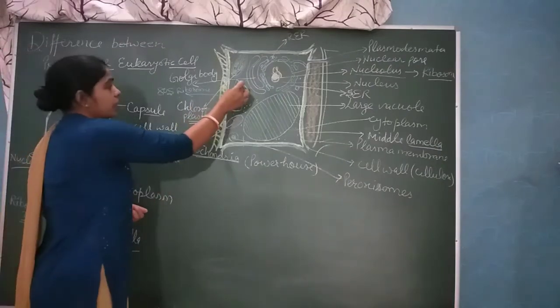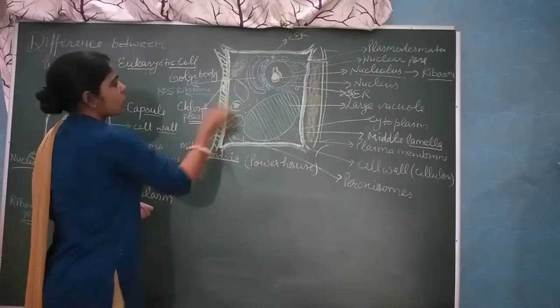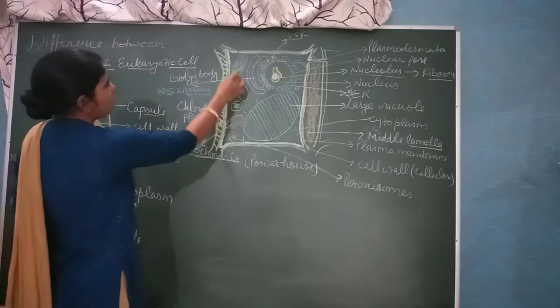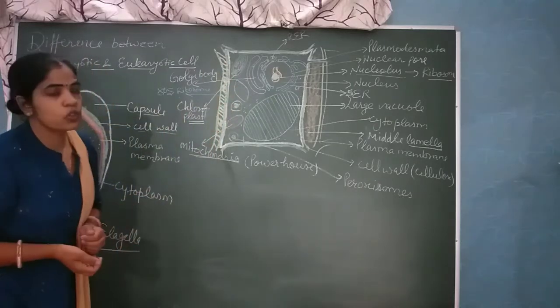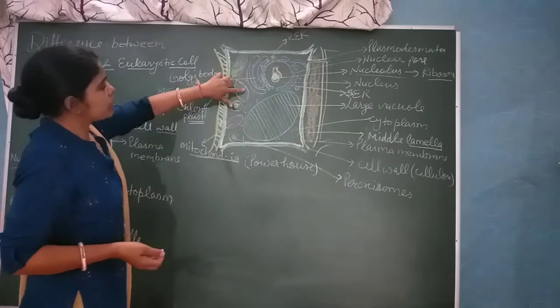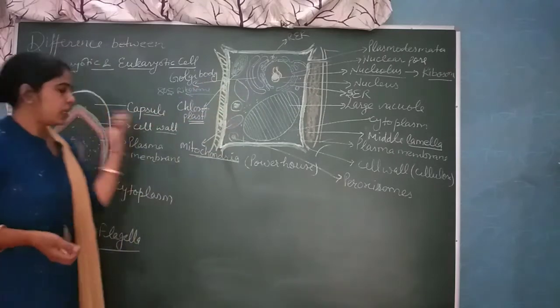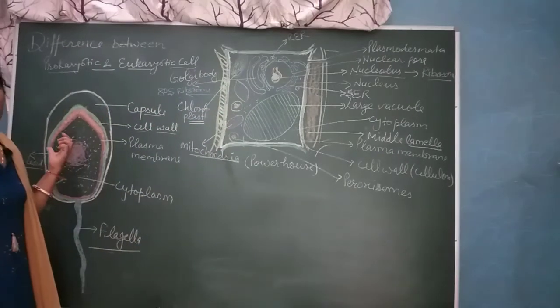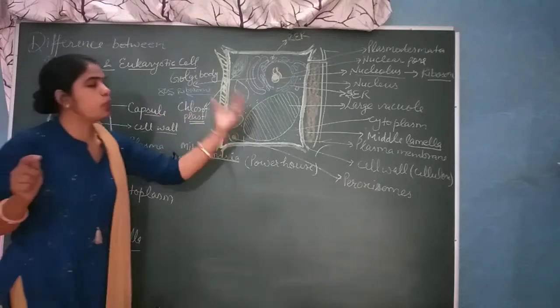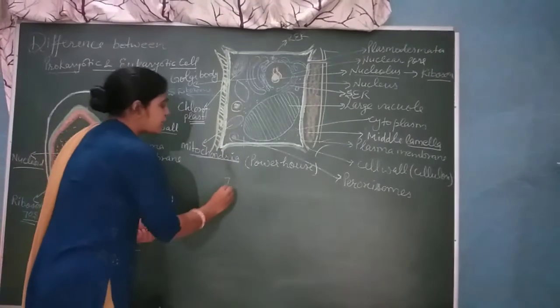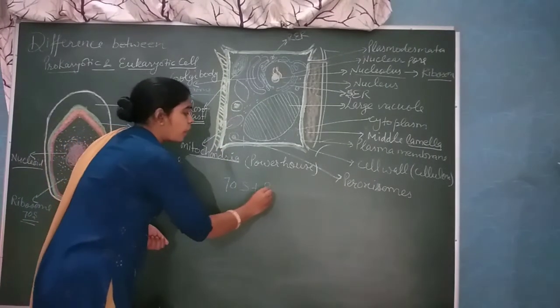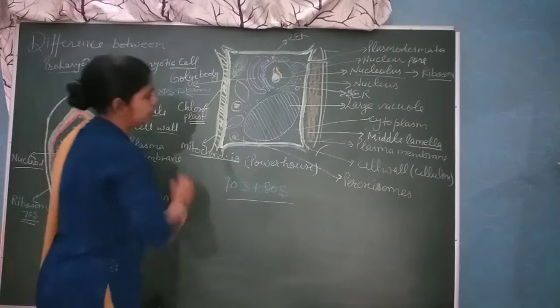Some organelles like mitochondria and chloroplast also contain ribosomes, and they have the 70S type of ribosomes. So we can say that in prokaryotes only 70S type of ribosome is there, but in eukaryotes both 70S as well as 80S type of ribosomes are present.